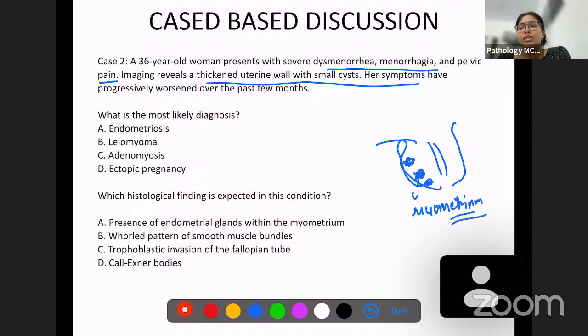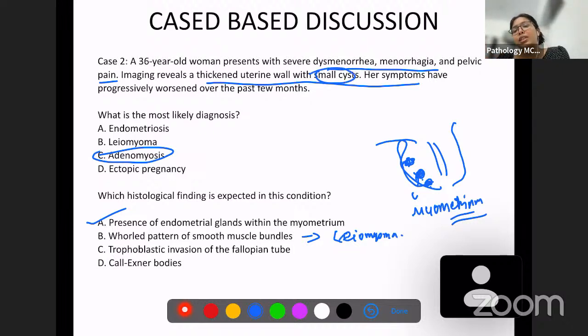What is the condition where endometrial tissue is present inside the myometrium? This was known as adenomyosis, right? From our discussion today, what is the histologic finding which is present? Again, very easy: presence of endometrial glands within the myometrium. Correct. Now, let's discuss the other options. Whorl pattern of smooth muscle bundles will be seen in leiomyoma. Is this leiomyoma? No, because leiomyoma will not have cysts.